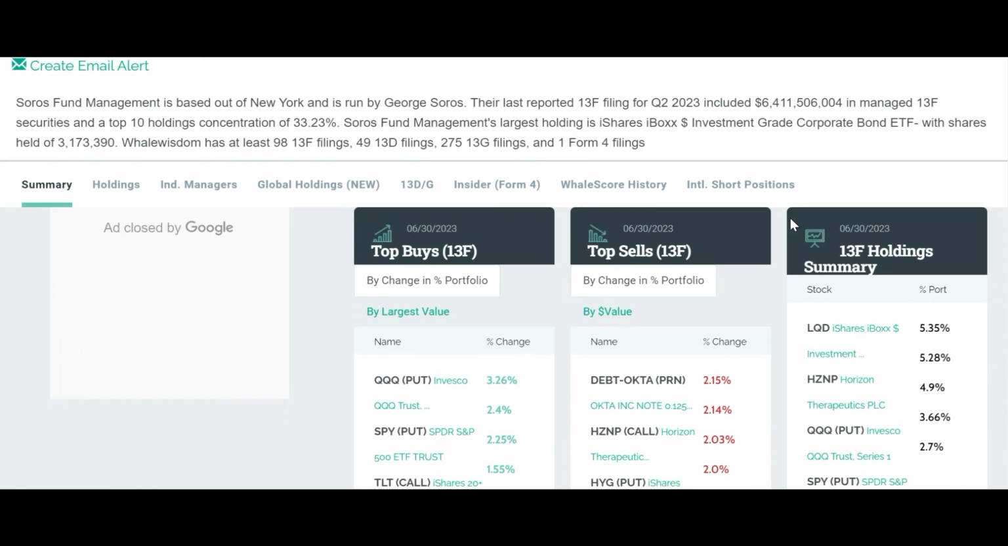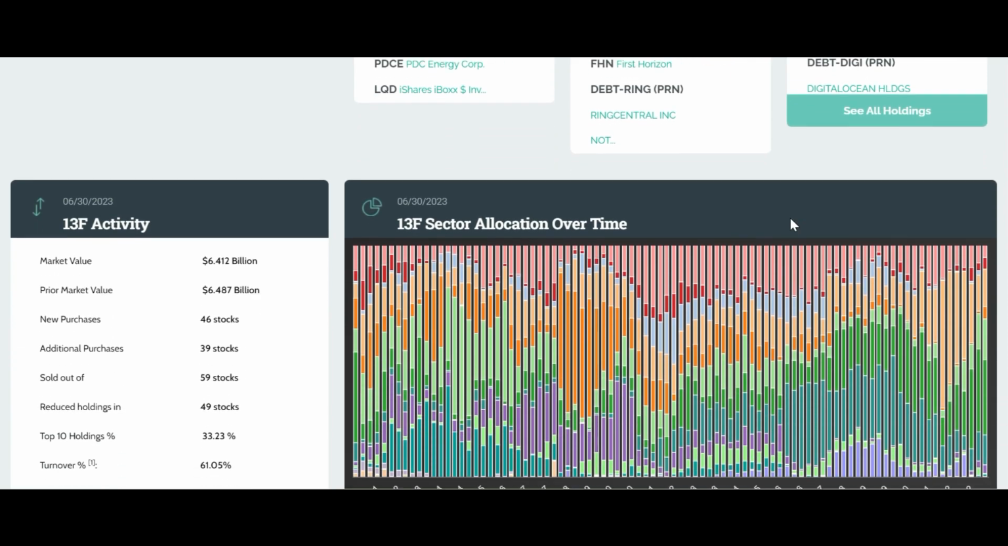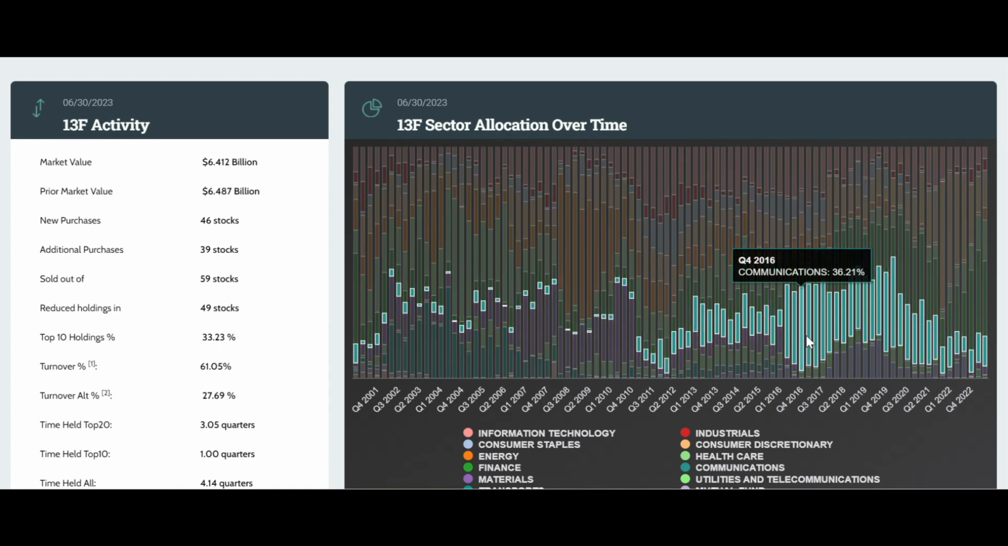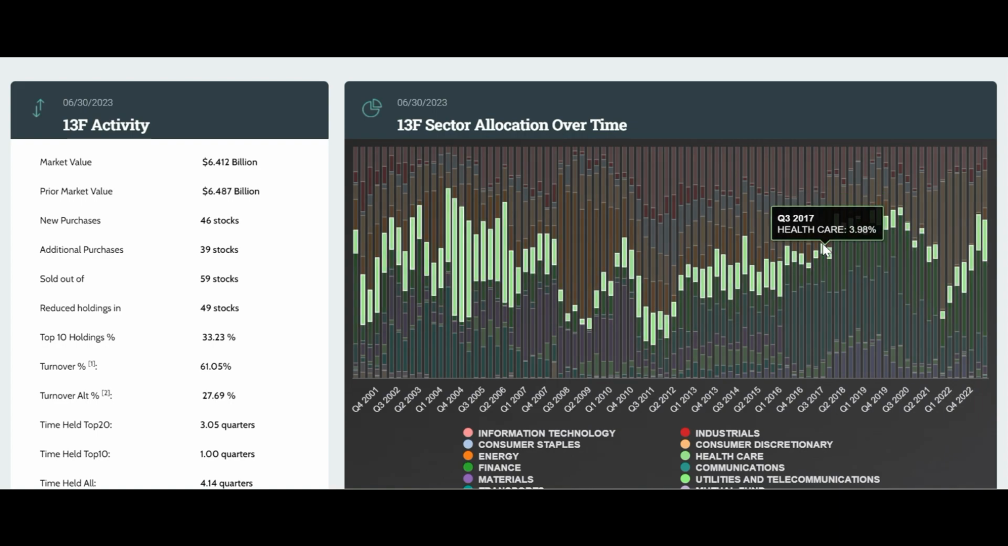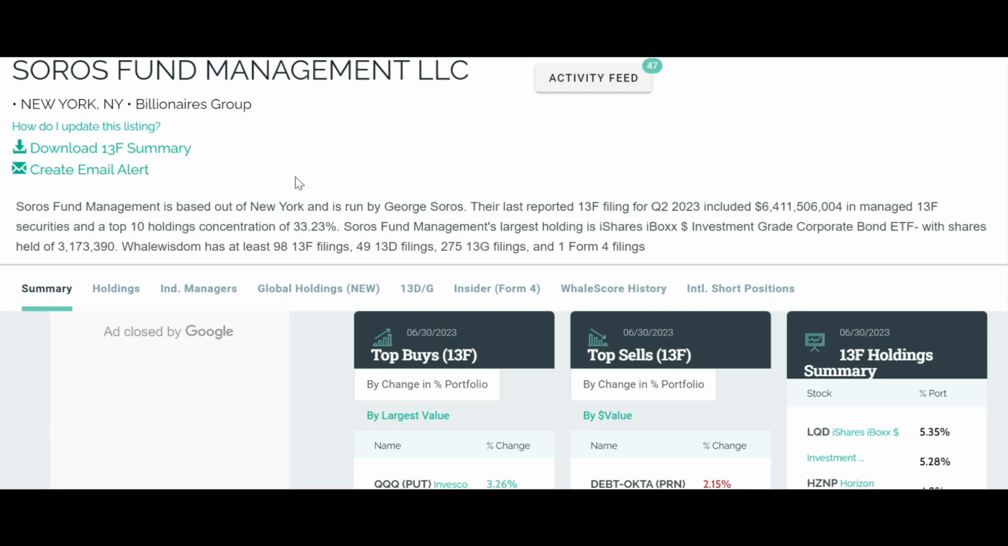As soon as you click in here, we see a brief description of the fund and the top most recent buys and sells. If we scroll down, we can see a graph with the industries in which George Soros has been investing, which is interesting since this way you can see which industries have growth potential and that can give you a higher return than others in which you are investing. For example, we see that in recent years, the fund has invested more in communications, finances, and less in energy. This is just a summary of the fund, but let's now click in Holdings.